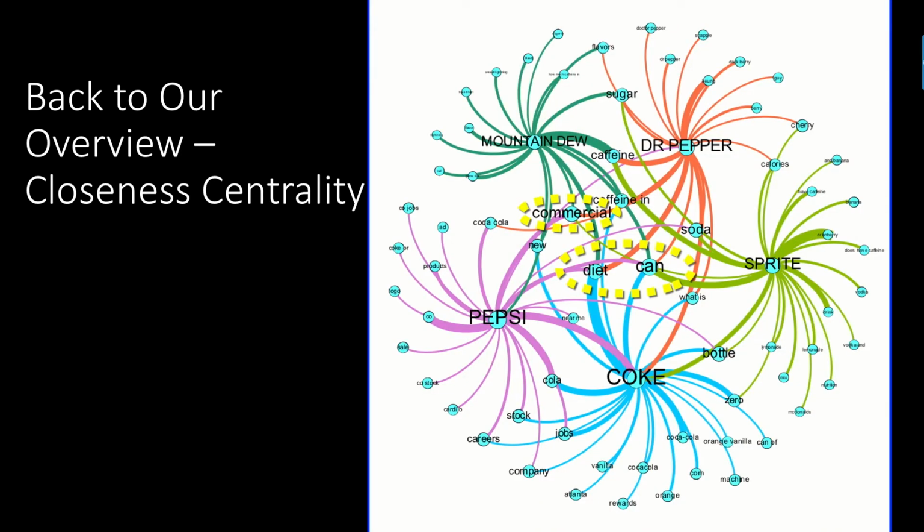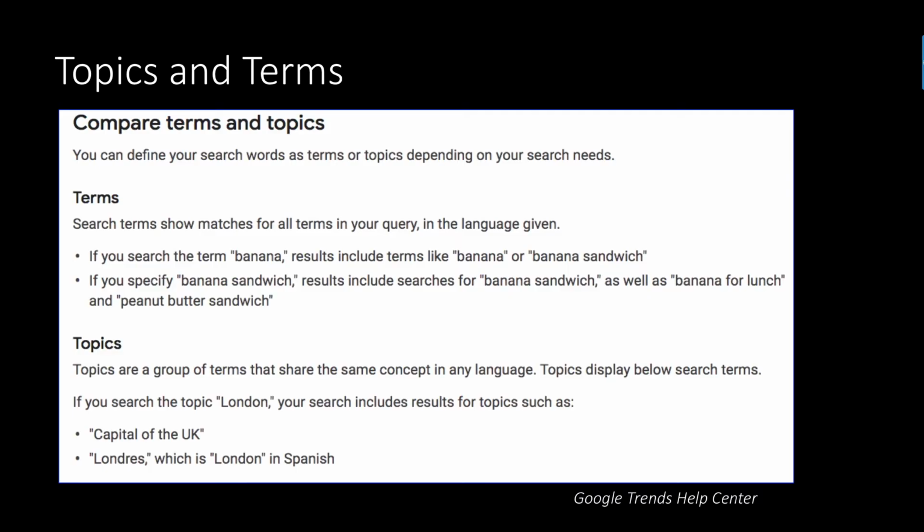So back to our overview, looking at closeness centrality, we can just quickly take a look at the center of our network and find what are these most important words to everything. So as we already discussed, can, of course, is central to all 5. Diet, there's 4 of our different brands linking into that, same for commercial. So it allows you to quickly find these associations, but for example, diet is really important to Coke, less so for some of the other brands, and so we can quickly find that association.